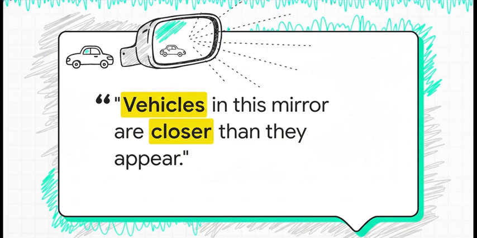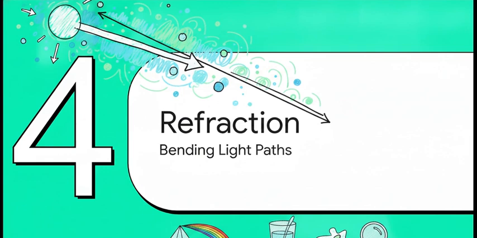They let drivers see way more of the road behind them. Though, it does cause that famous optical illusion we all know. Vehicles in this mirror are closer than they appear. Okay, so that's reflection. But what happens when light decides not to bounce off a surface, but instead travels directly through a transparent medium? Enter refraction, the bending light.